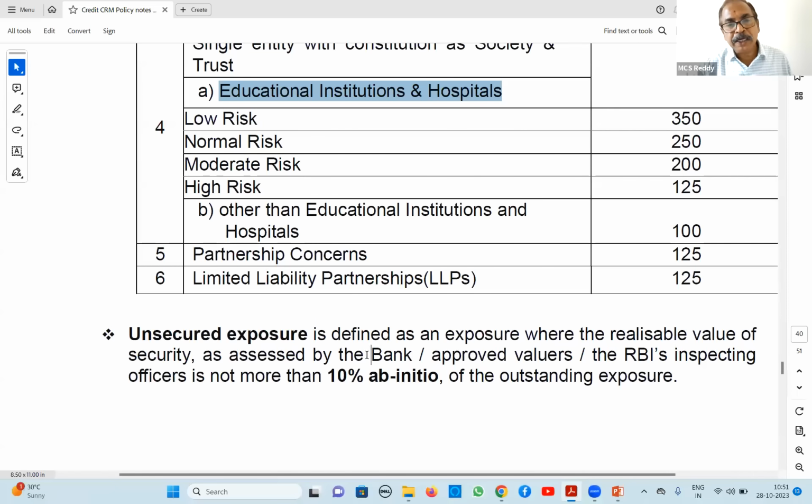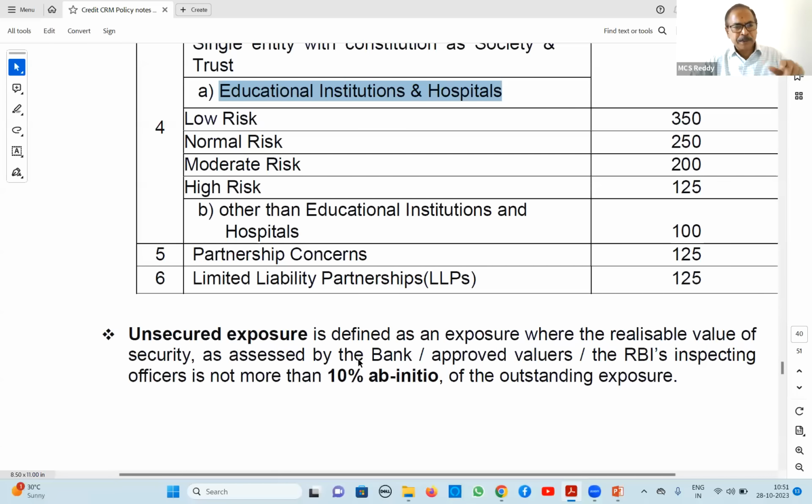Collateral security is not purchased from our finance. The party is already having it, or he has bought it, or he is giving someone else's property. It is called collateral security, other than what we have financed. Both put together should be 100%. Then only we call it a secured advance for delegation purposes. If it is less than 100%, we call it a clean loan. Both put together, I am telling, right?